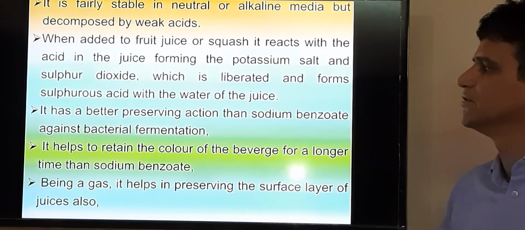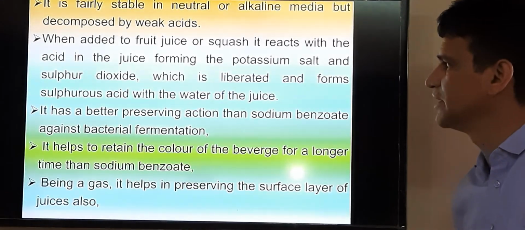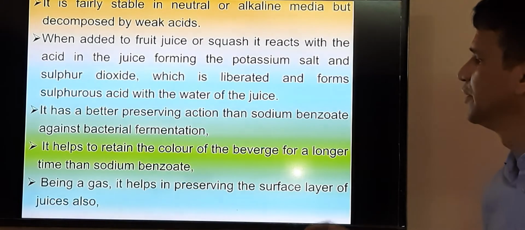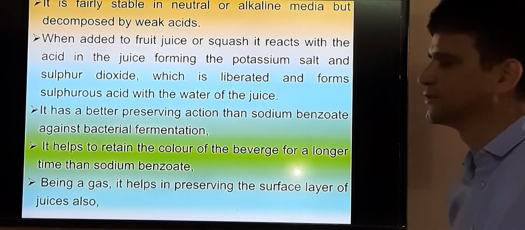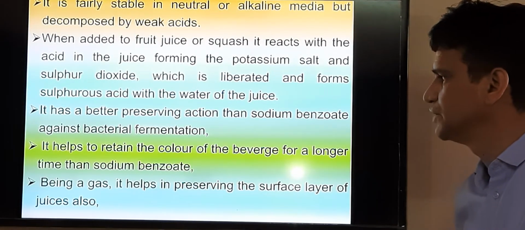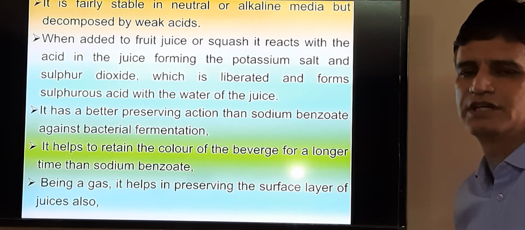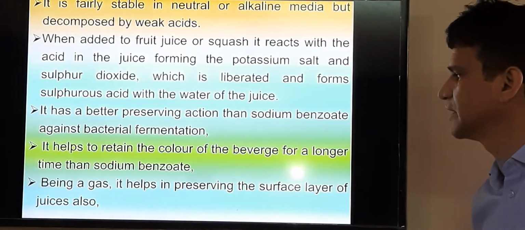So this sulfur dioxide, in general, acts as a fumigant; it kills the microbes. It has better preserving action than sodium benzoate against bacterial fermentation. So in general we use KMS in most of the products except the colored products.